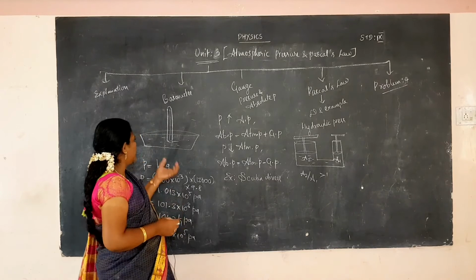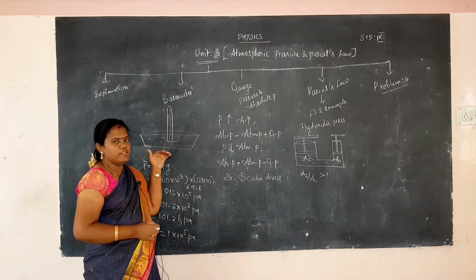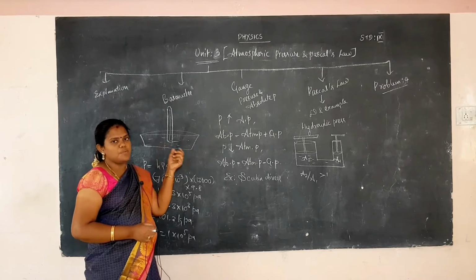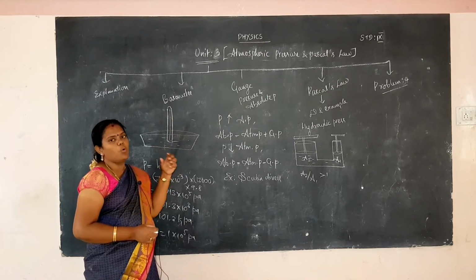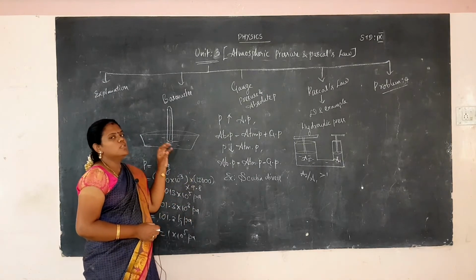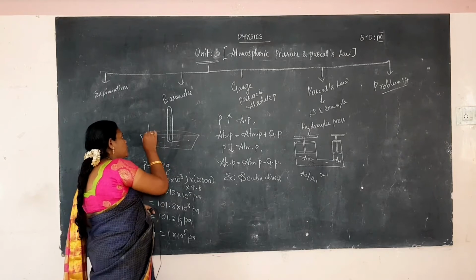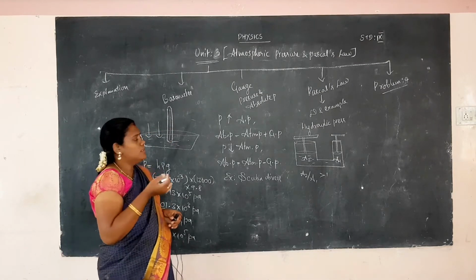So the container is half filled with mercury. One glass tube, with one end closed and the other end open, is immersed into the mercury column. The atmospheric pressure pushes down on the mercury, and the mercury rushes into the glass tube.